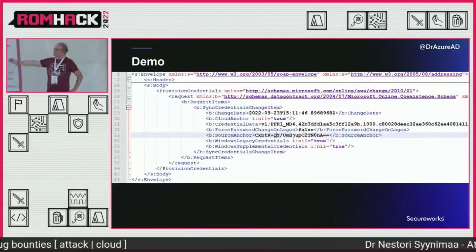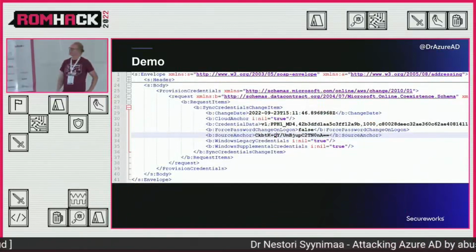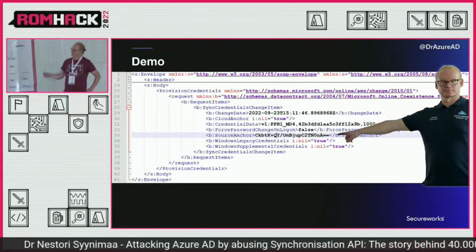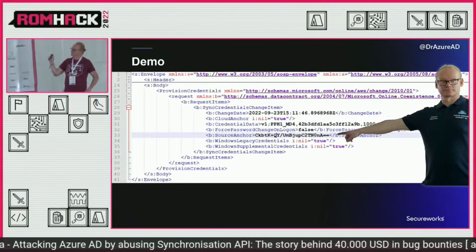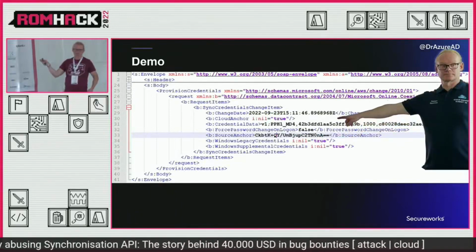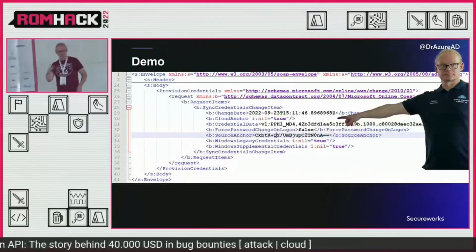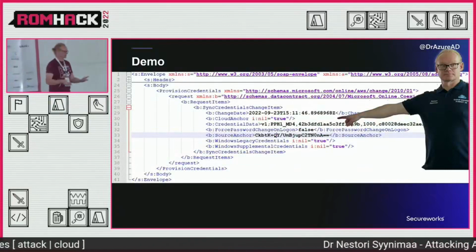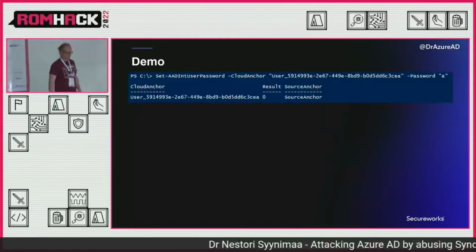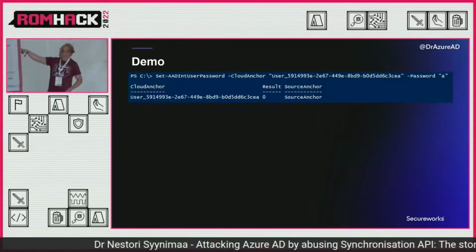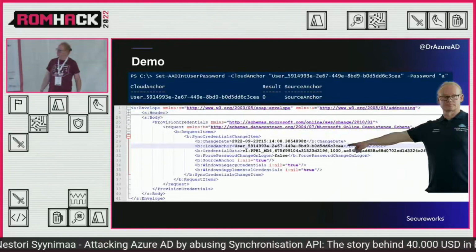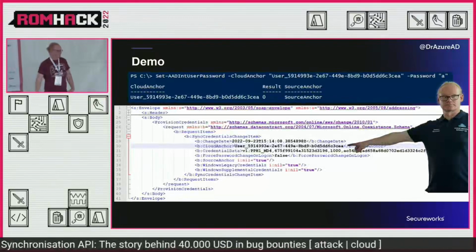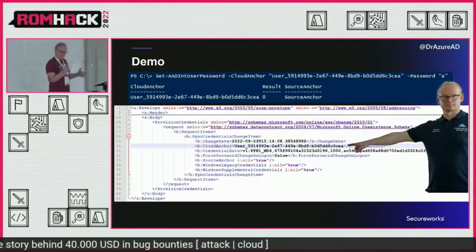So this is the actual SOAP message sent to Azure AD. And what we can see here is the source anchor right here. So that is the immutable ID. But if we go up a bit, we can see that the cloud anchor is empty, but it is there. And at this point, I was wondering, can I actually use that too? So can I use the cloud anchor to reset passwords? And yes, I can do that. So the same, but now with the cloud anchor, and the message is again the same, but now there's a cloud anchor, but there's no source anchor. And that tells me that I can actually use that.